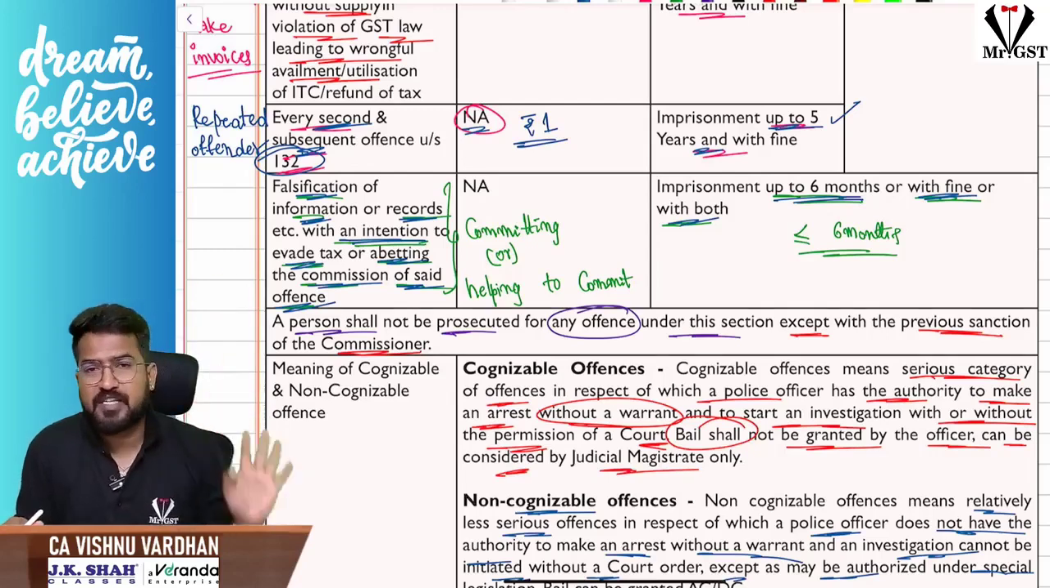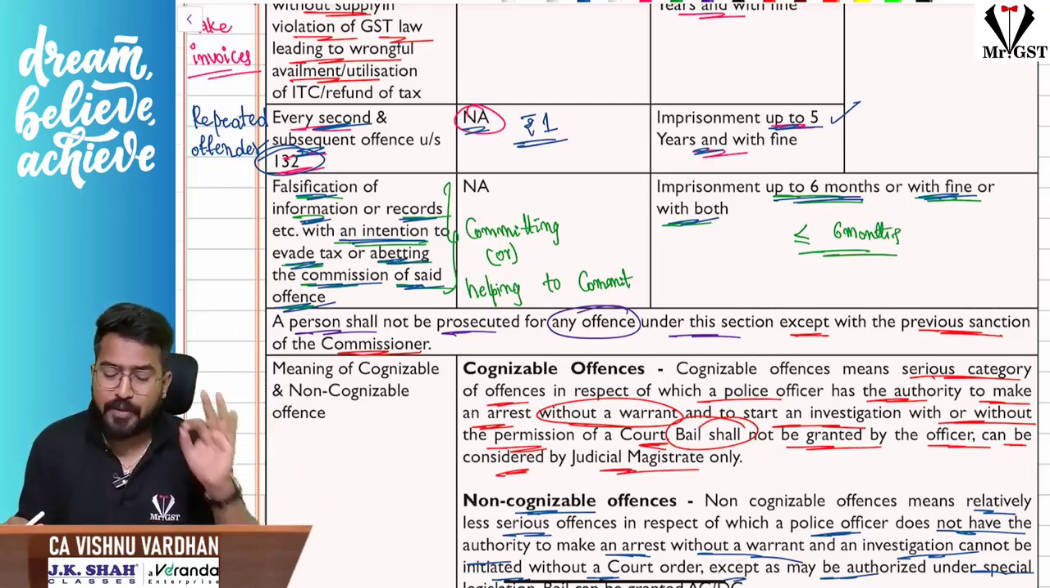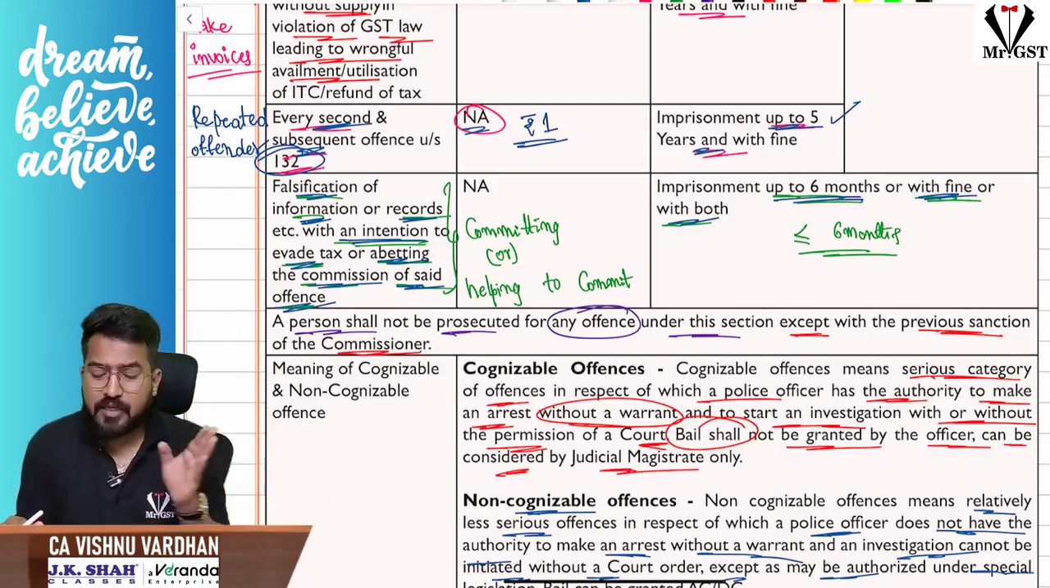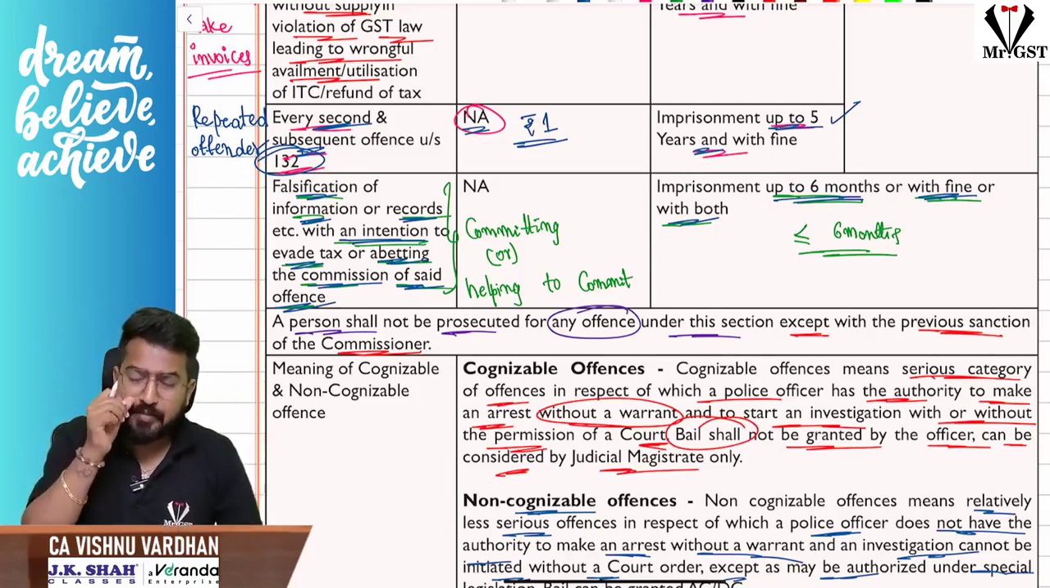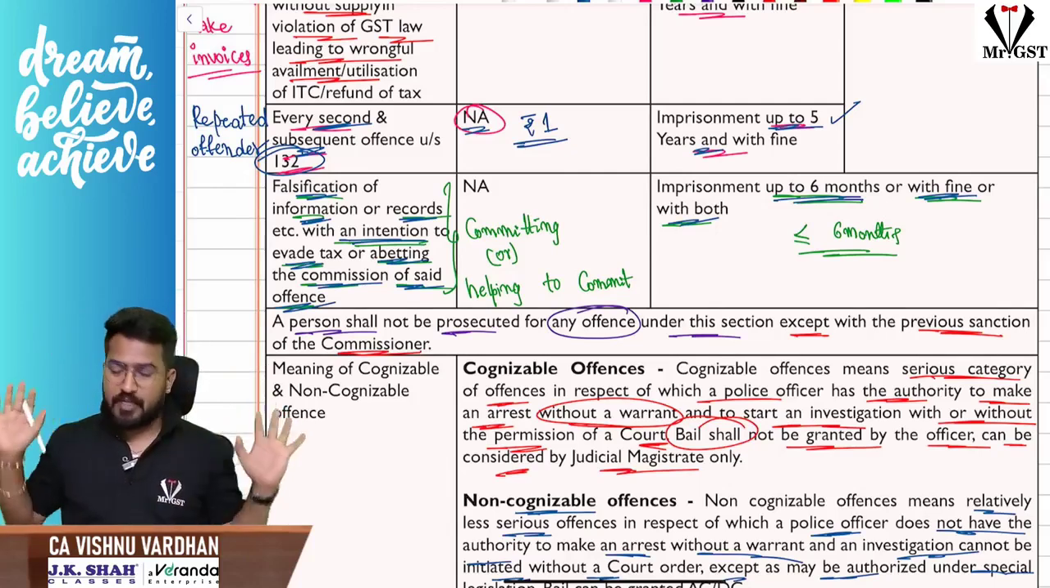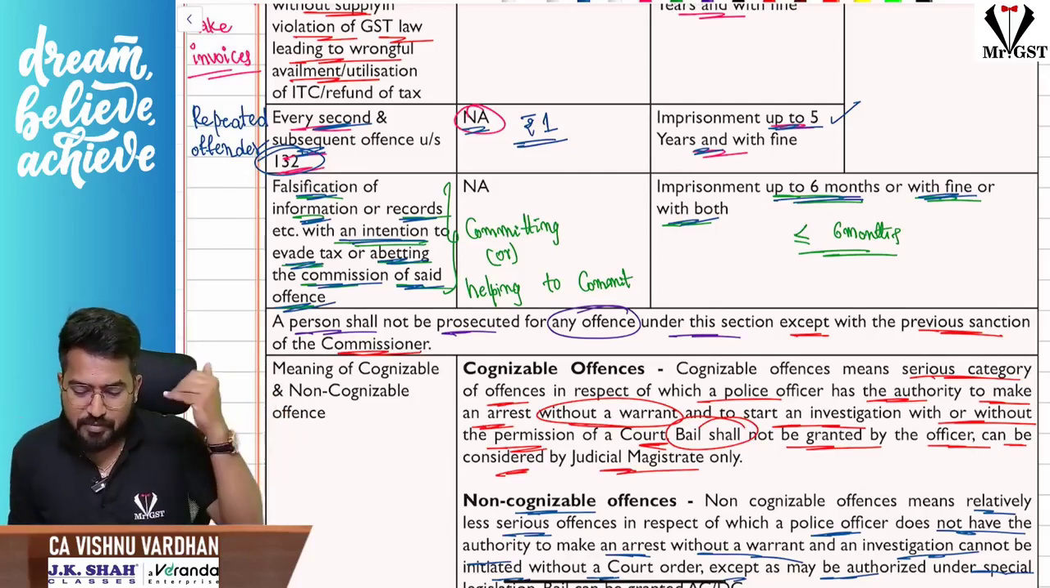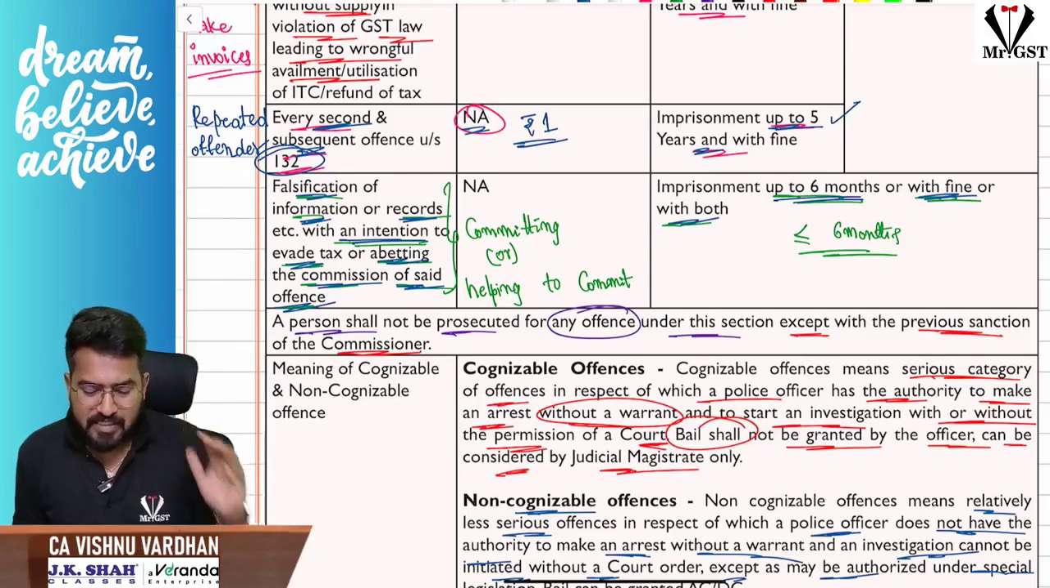So 0 to 6 months can be the imprisonment if you are maintaining false records or giving false information, all that stuff, with an intention to evade taxes. So I repeat, here imprisonment can be there, or only fine can be there, or both will be possible, but maximum here imprisonment will be only for 6 months, so please be careful with that. Okay, so this is with respect to the imprisonment provisions.